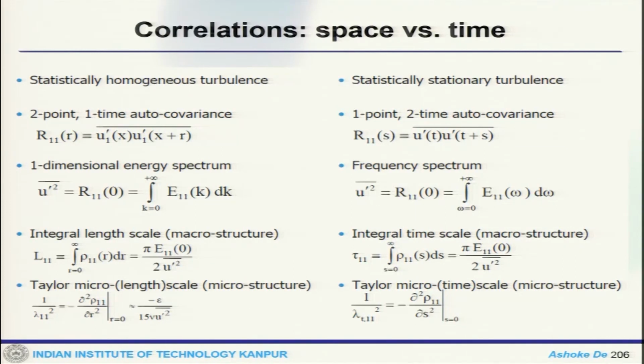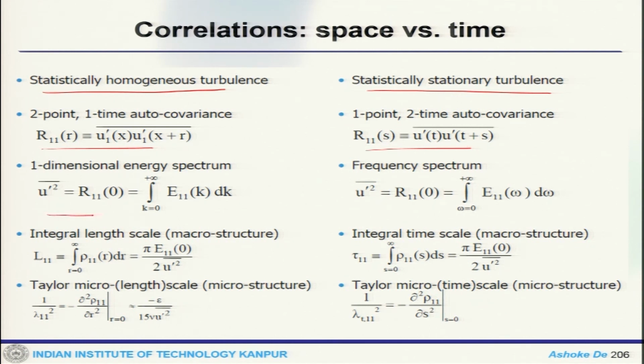So, if you combine things here, in one case you have statistically homogeneous turbulence, and you can also have statistically stationary turbulence. Your two-point covariance is calculated like this, and the two-time covariance is calculated like that, because this is statistically stationary turbulence.